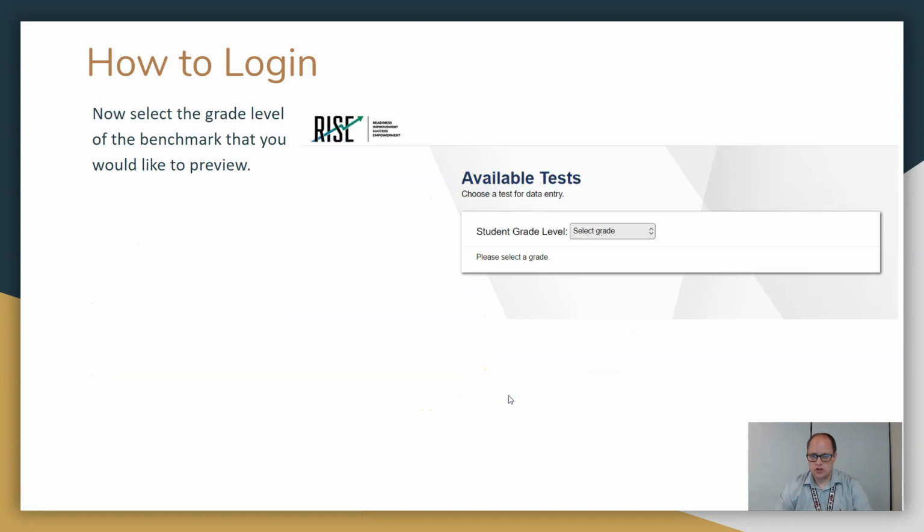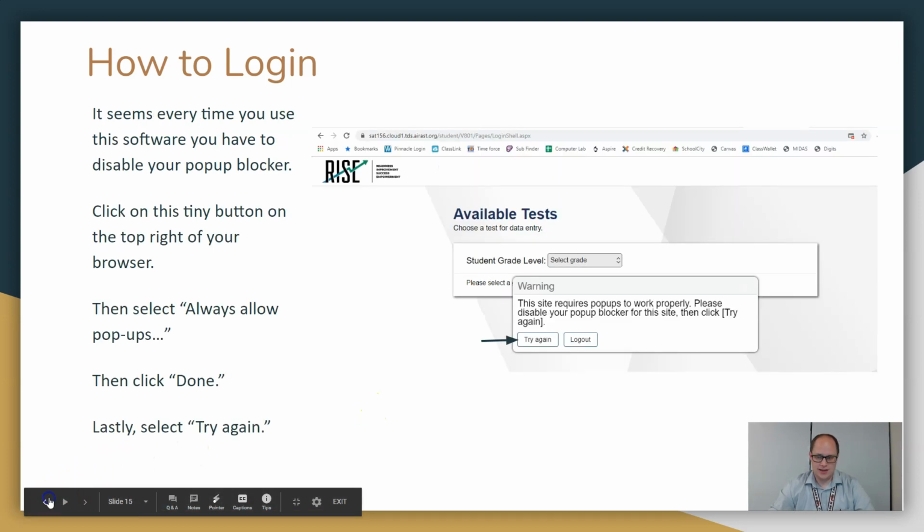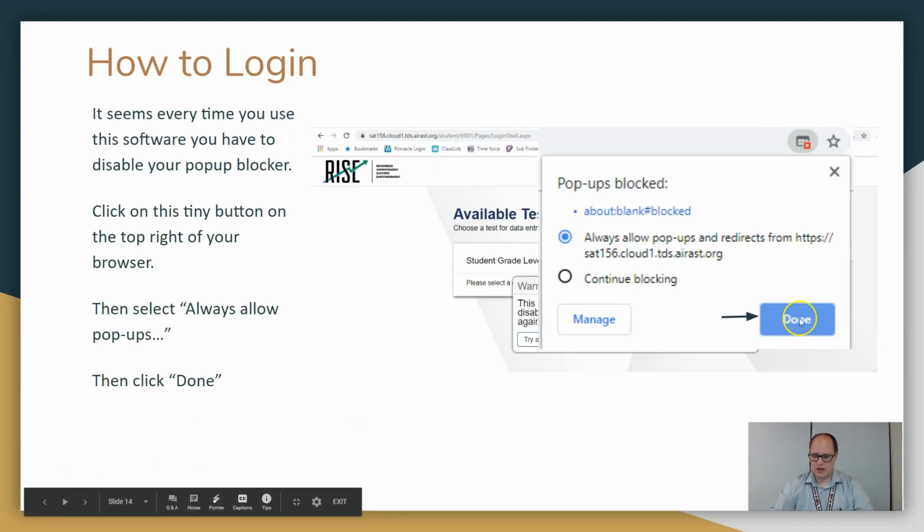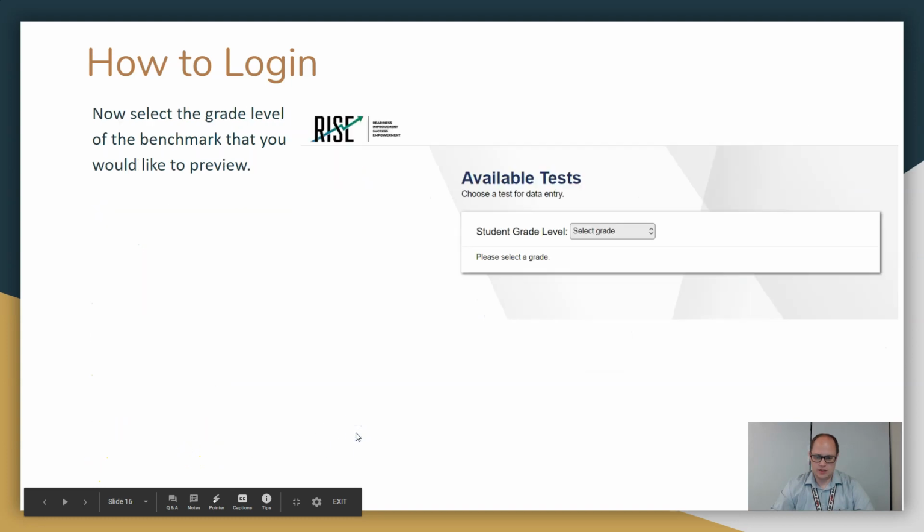When that happens, it should then go through. That's the only hiccup I have, an issue I have with this website is having to get through those pop-up blockers issues. It just seems like every time you open even a new browser, even if you've opened it before and okayed it, you have to always allow pop-ups. Okay. And you'll get really used to clicking on that little button. Always allow, done. Yep, allow. It happens a ton.